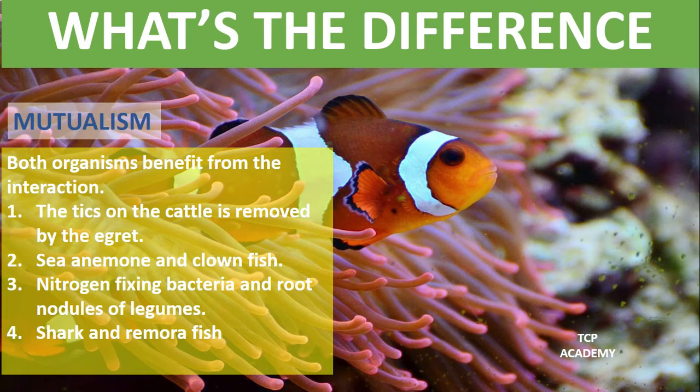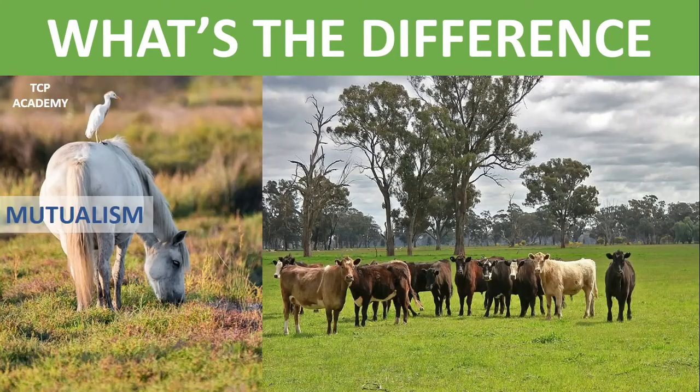Shark and the remora fish. This is, of course, another mutualistic relationship. Here, the remora fish would have hitched a ride on the shark, moving around freely, no energy used, while it would have been eating the scraps left over from the fish, thus providing a clean and safe environment for the shark. This is a good example of a mutualistic relationship.